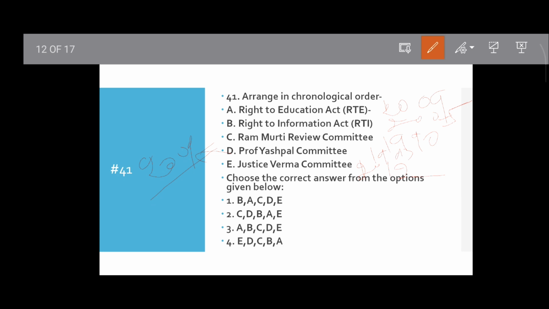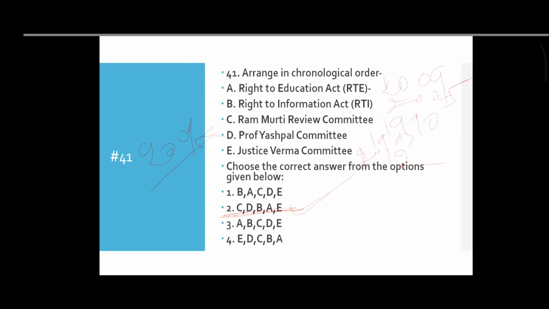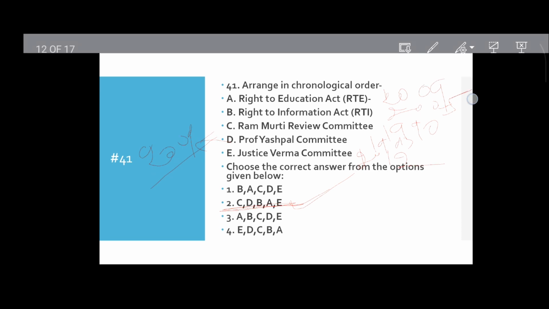As the options are given, we arrange it. First will be Ramamurthy Committee, second is Yashpal Committee, then Right to Information Act, then Right to Education Act, then Justice Verma Committee. This is the suitable option, so option 2 will be the correct answer. Then move to the next question.